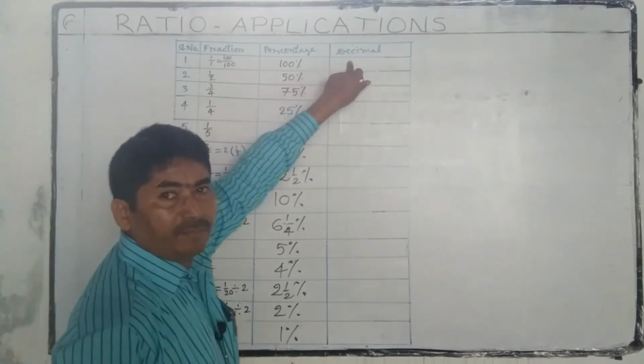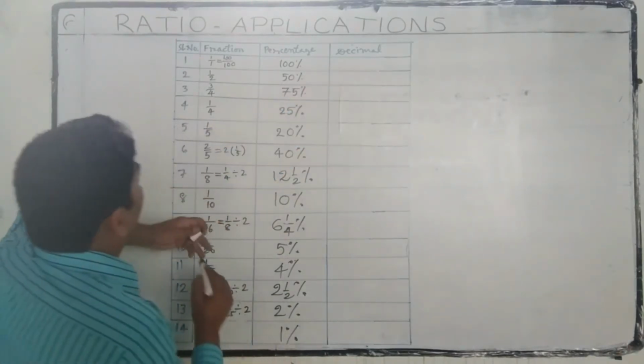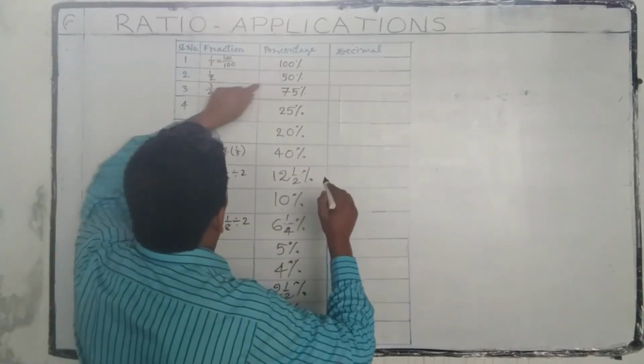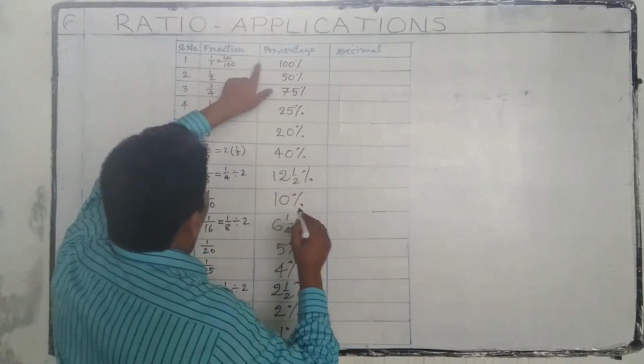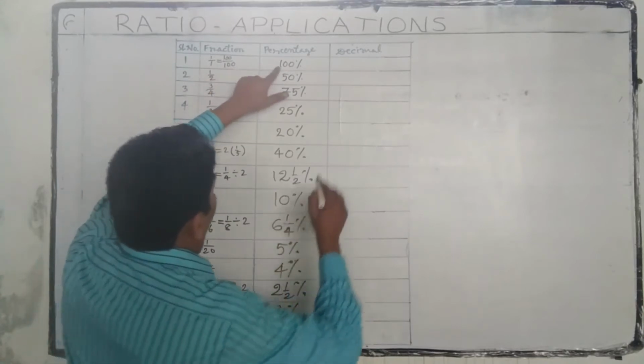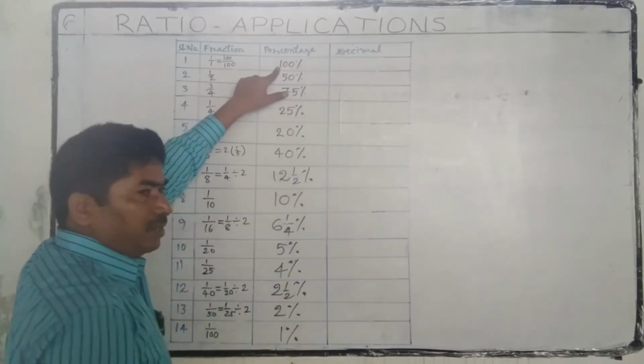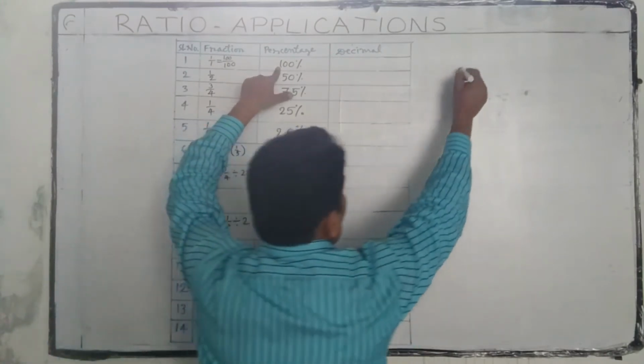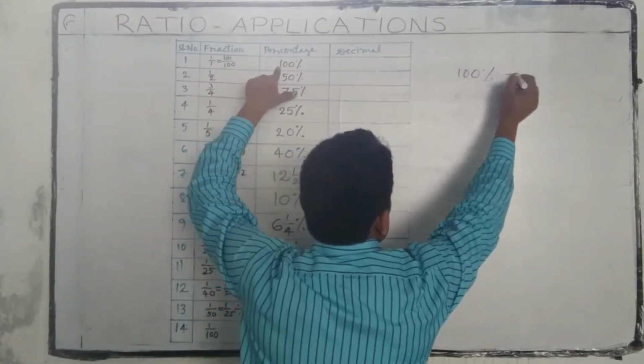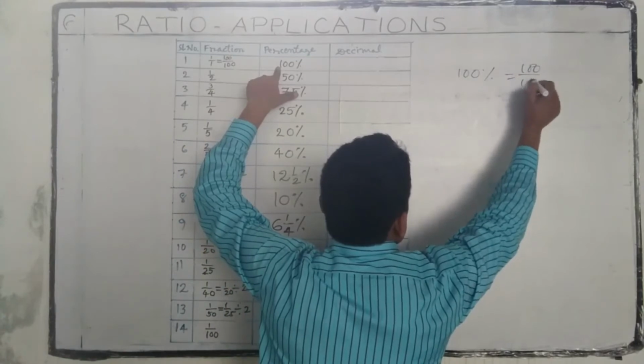Next, decimal. Decimal of 100 by 100 or 100%: shift the decimal to the left by 2 places. 100% is equal to 100 by 100.